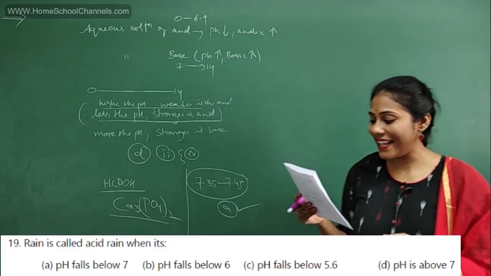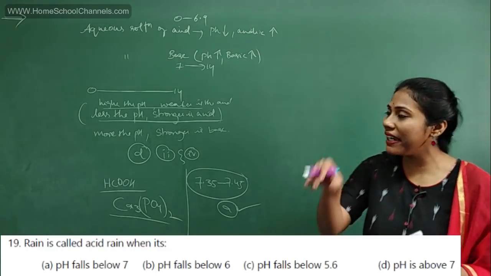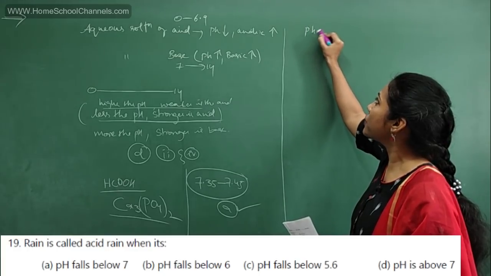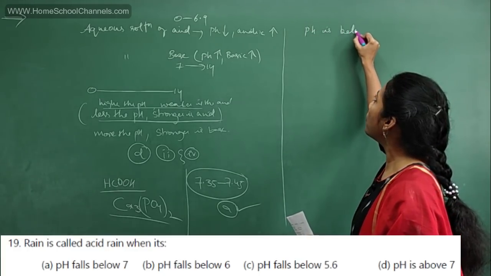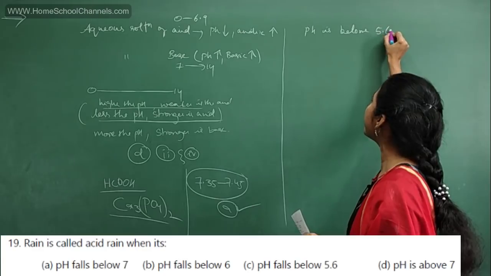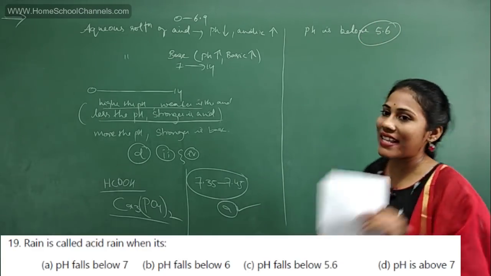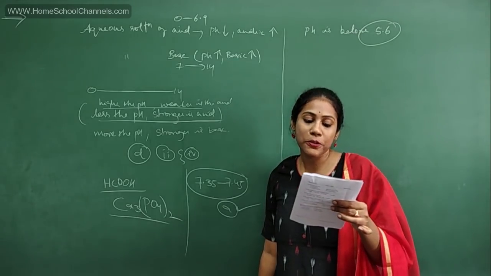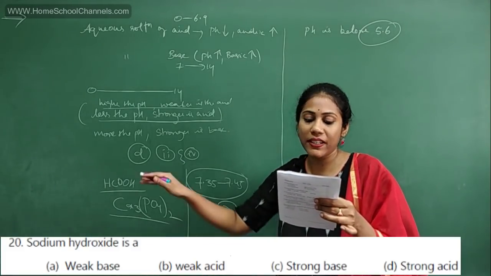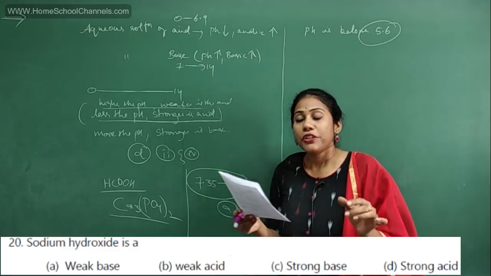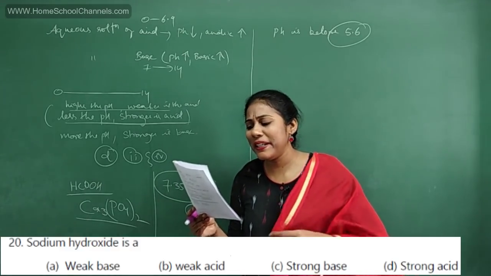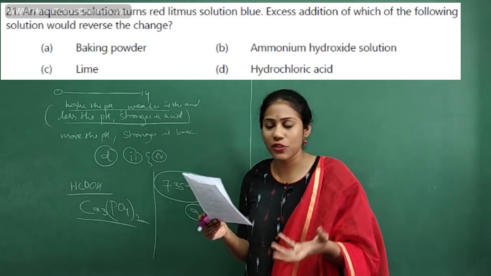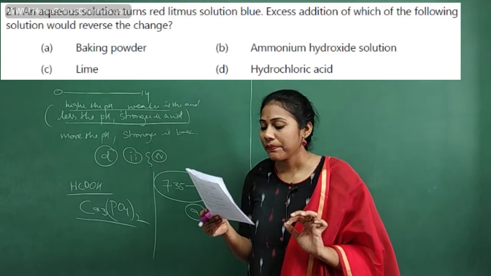Rain is called acid rain when its pH falls below 5.6. Rainwater's pH, if it is below 5.6, then we call that rain acid rain, right? So this is very important. So what is the option you will select? Option C you will select. Fine. 20th question. Sodium hydroxide is a strong base, no doubt in that.